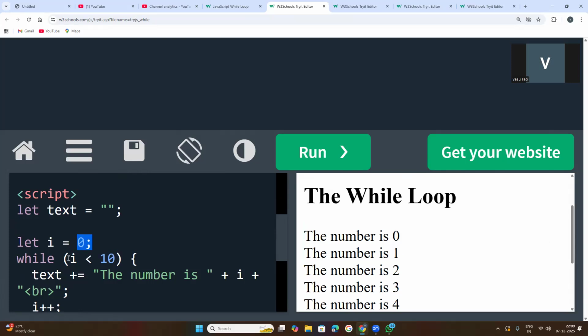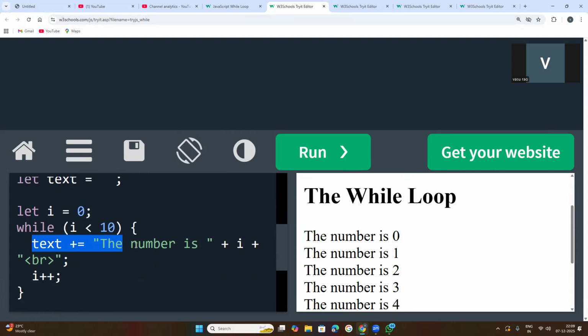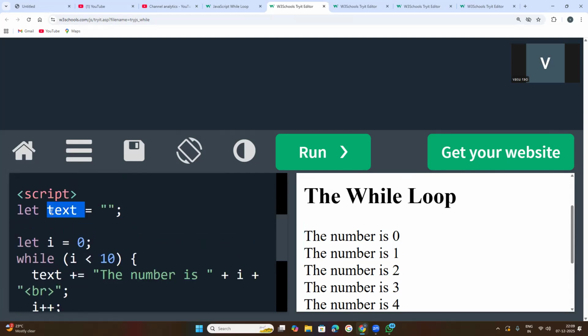This is the line of code that is to be executed many times until the condition is satisfied. Every time the number will be stored in this empty variable text. It is a variable created without assigning any value.